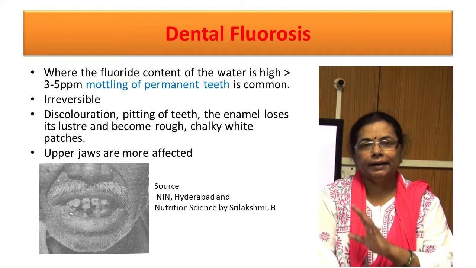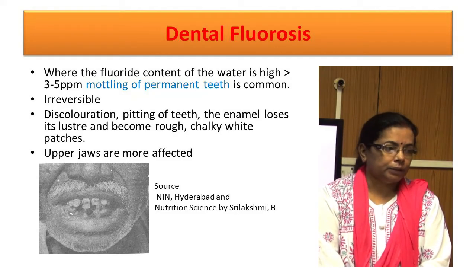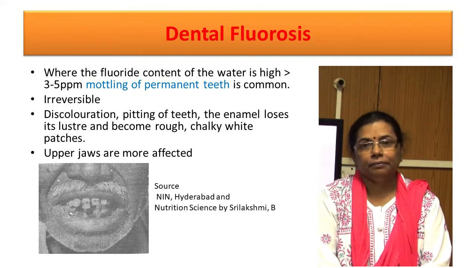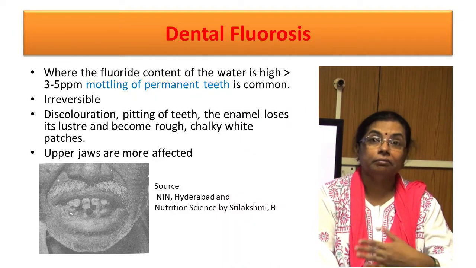Stains occur irregularly over the surface of the teeth, and upper jaws are more affected, and it is irreversible. If it has occurred, then it can't be reversed.